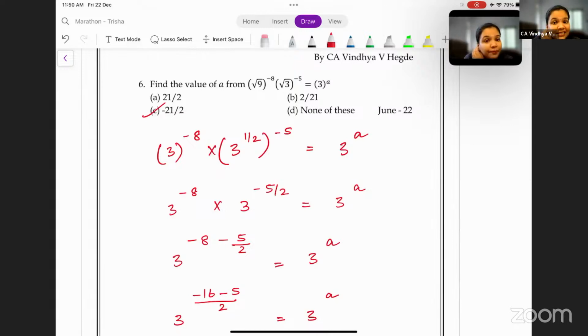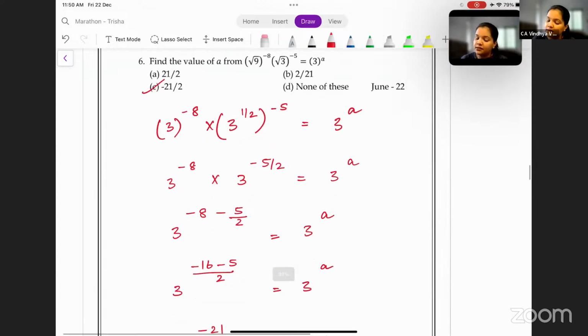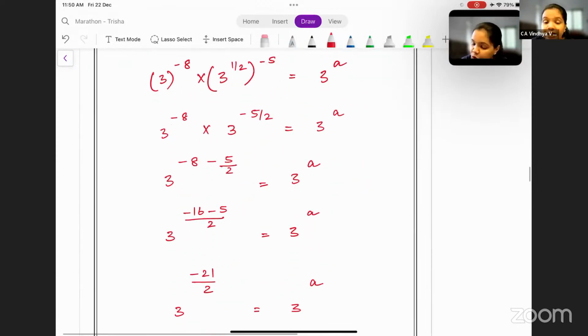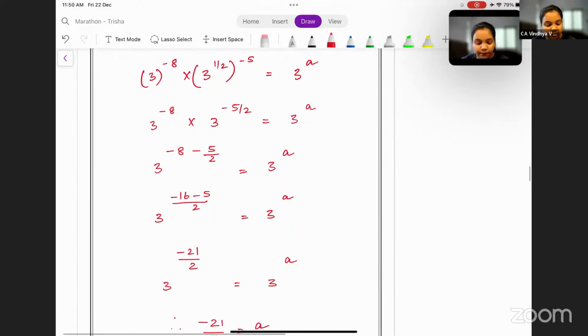Be careful with minus signs. Yes, be very careful when there are minus signs. Again, this is a June 22 exam question. I hope this is clear. Any doubts? Please ask.